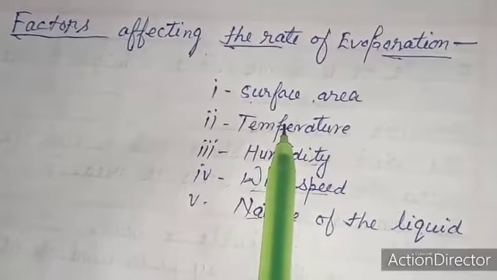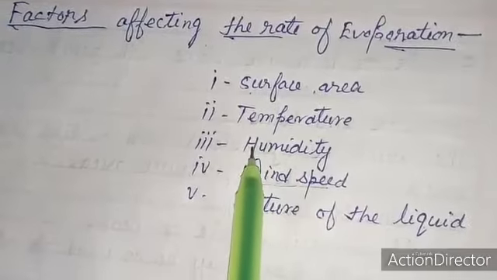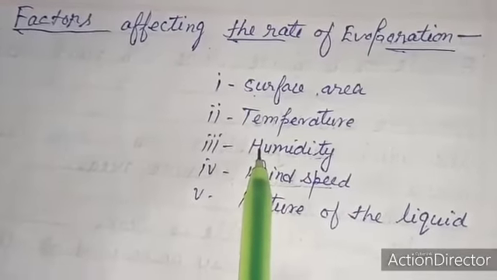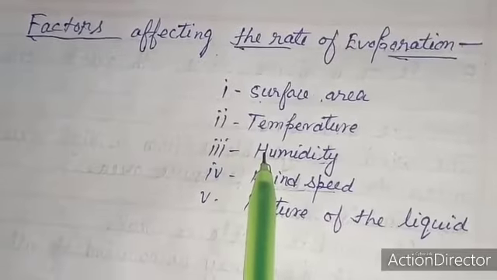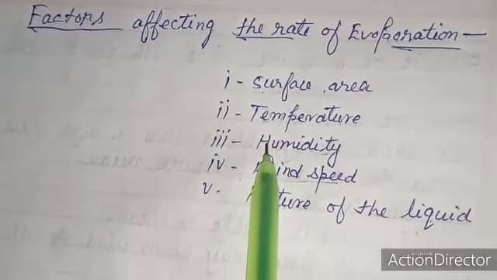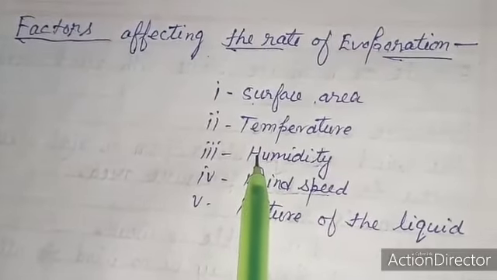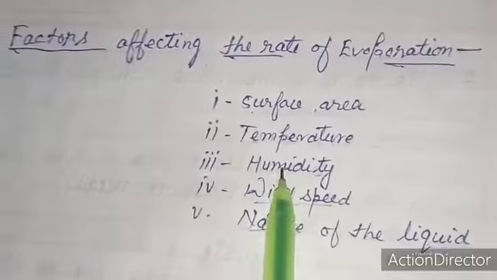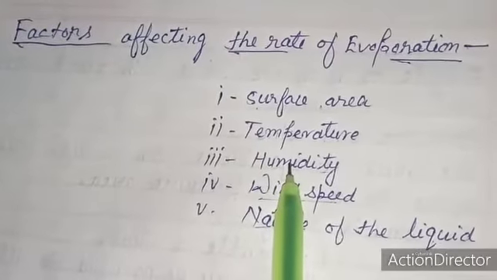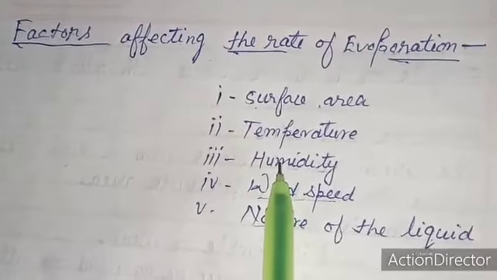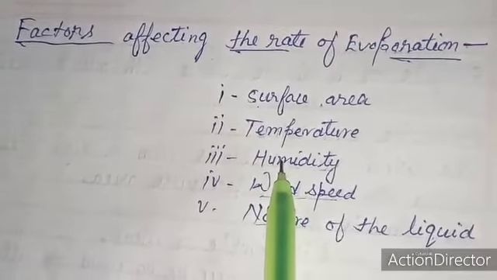Third factor on which the rate of evaporation depends, humidity. Humidity means the presence of water molecules in air. The rate of evaporation increases with the decrease in humidity.